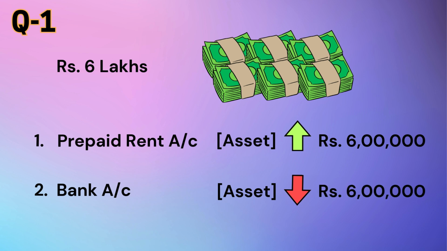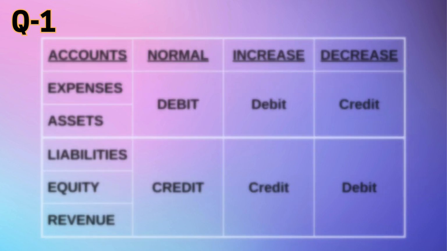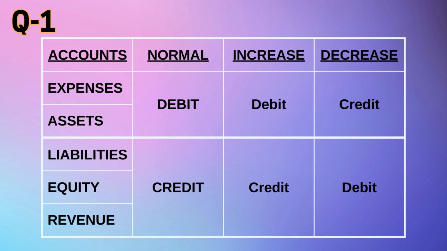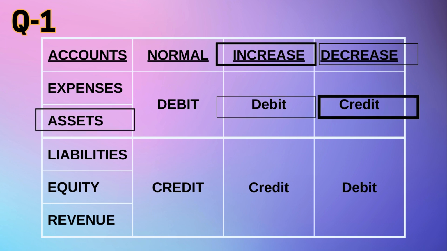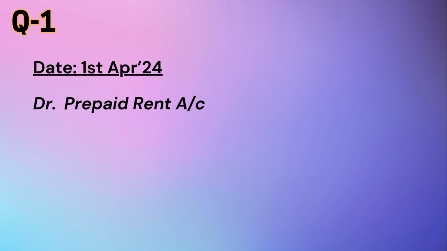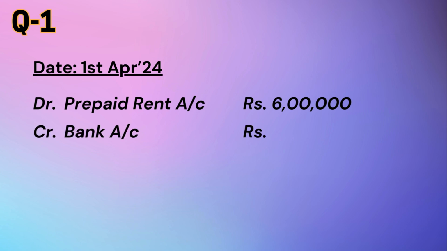Now, let's refer to the modern rules of passing journal entries, which I had explained in my earlier videos. In case you have not seen the same, you may watch it at the end of this video. As per these rules, when the value of any asset increases, we debit the account, while on decrease, we credit the account. Thus, the journal entry to be passed in the books of ABC Limited on 1st April 2024 would be debit prepaid rent account Rs 6 lakhs as there is an increase and credit bank account Rs 6 lakhs as there is a decrease.